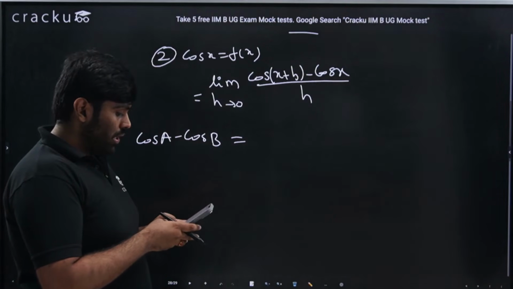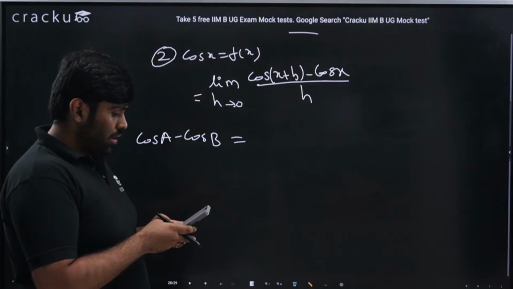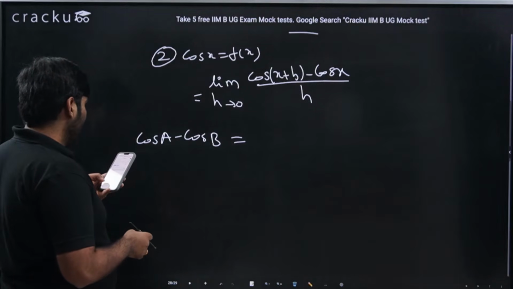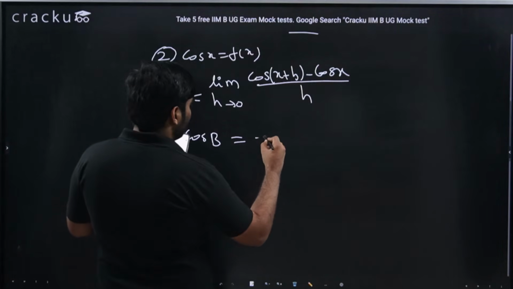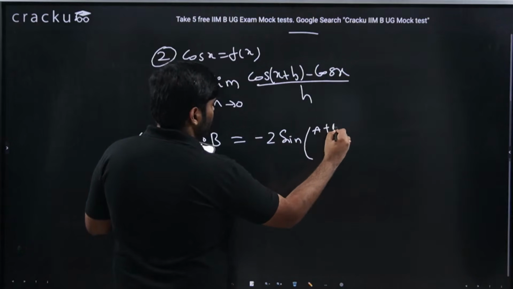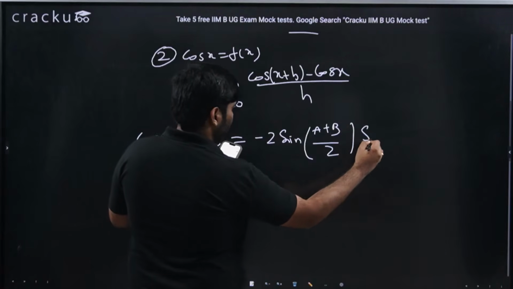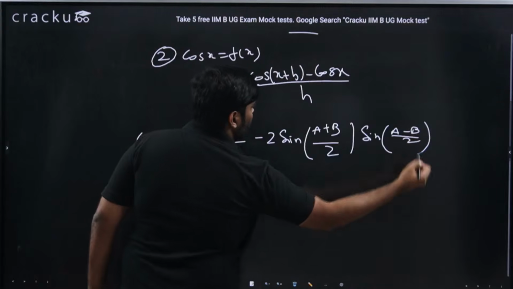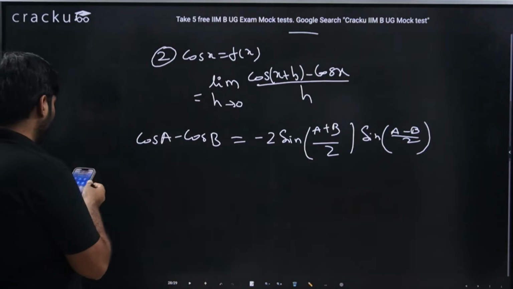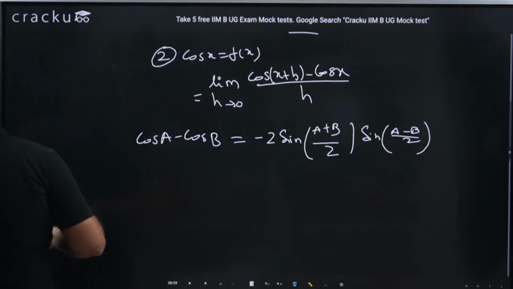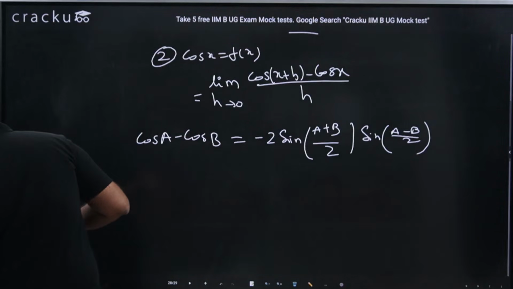But before proceeding, I will just check if I am using the right expansion of cos a minus cos b. Cos a minus cos b is nothing but minus 2 sin of a plus b by 2 sin of a minus b by 2. This is what cos a minus cos b is. One sec.